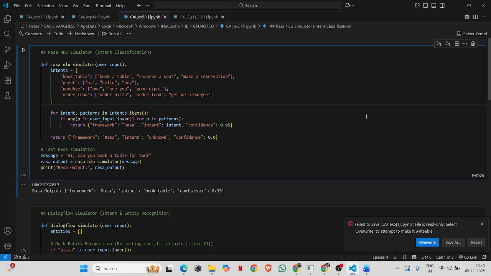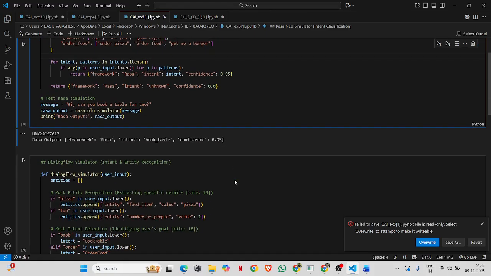The next one is testing the simulator. Here we test the function with the message: Hi, can you book a table for two? The sentence contains the phrase book a table, which matches the book_table intent. Here we can see the output, the simulated Rasa model correctly identifies the user intent as book a table with a high confidence score, that is 0.93.